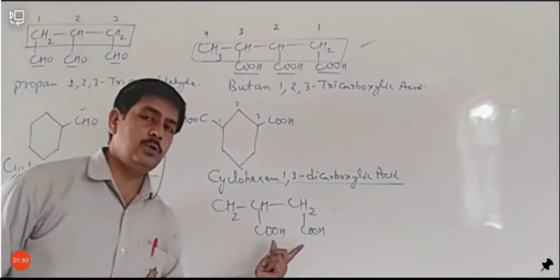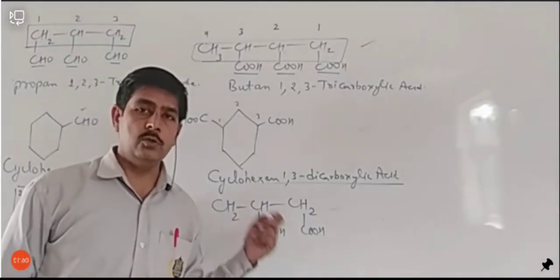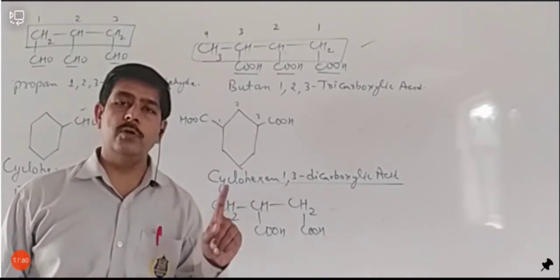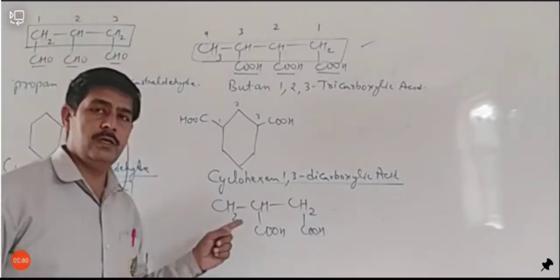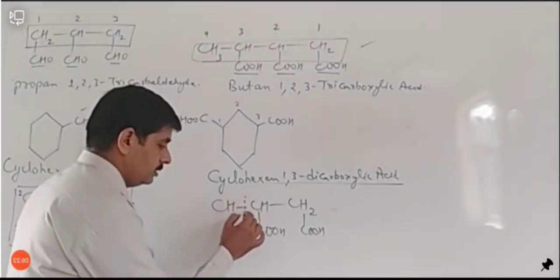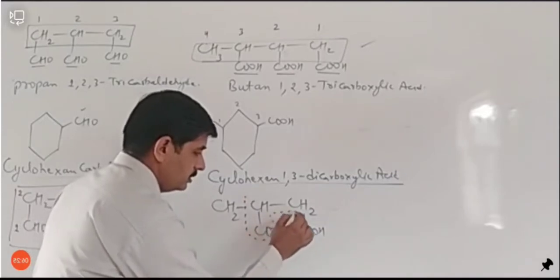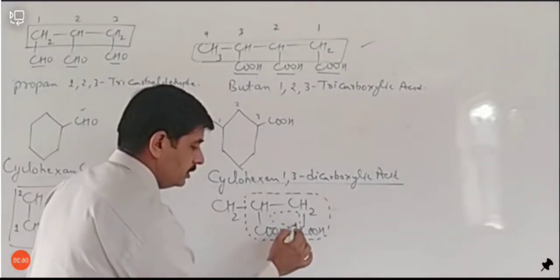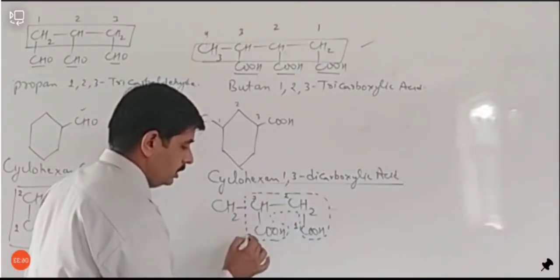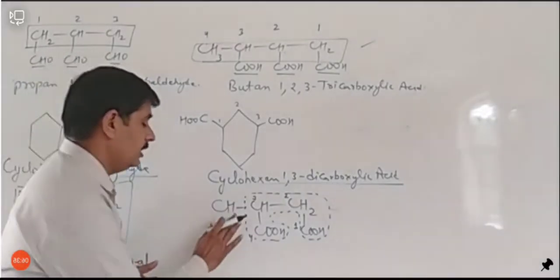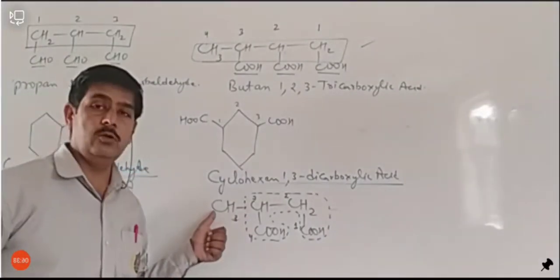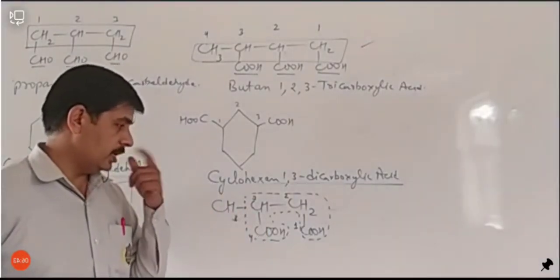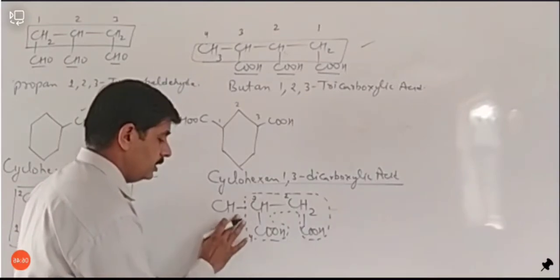But here we have only 2 COOH group. So if there are 2 carboxylic group present in a chain, both the carboxylic group will be counted, the carbon of them will be counted. So यहाँ पर देखिए, their longest chain will be like this. This is the longest hydrocarbon chain, and we will count from here 1, 2, 3 and 4. And this is the methyl group, present at 3rd carbon. Actually, counting is wrong. We will start counting from the other side.